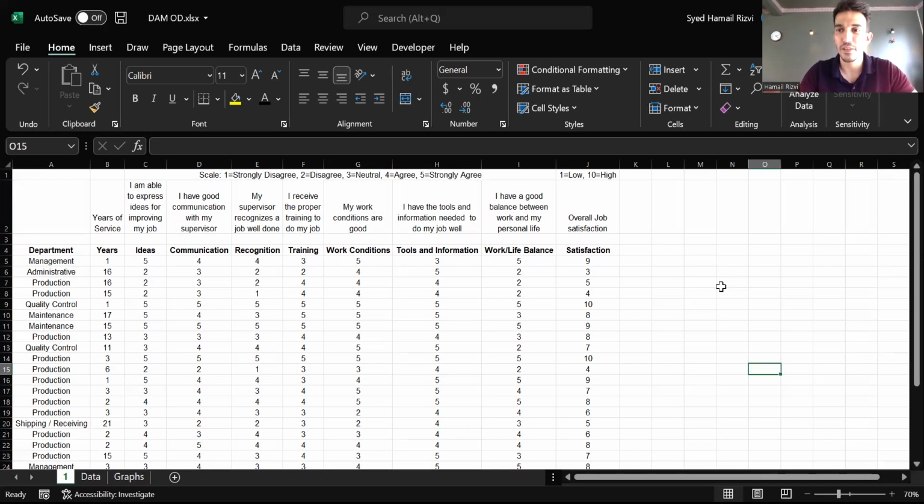And as a consultant, we would hope to ask questions that would negate any opportunity to invoke the Hawthorne effect. Similarly, with questions that address the individual, such as "I am able to express ideas," or "I have good communication," or "I have a good balance," these are questions that invoke a self-serving bias and the Dunning-Kruger effect, which is also, as a consultant, something that we hope to avoid.